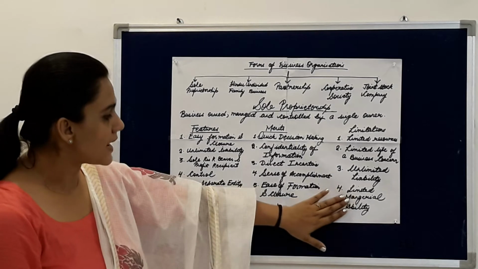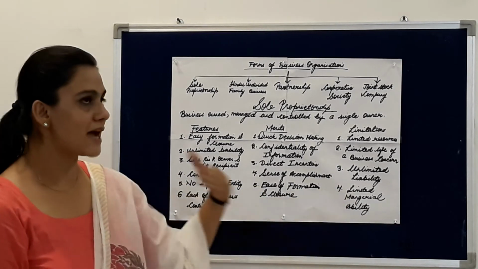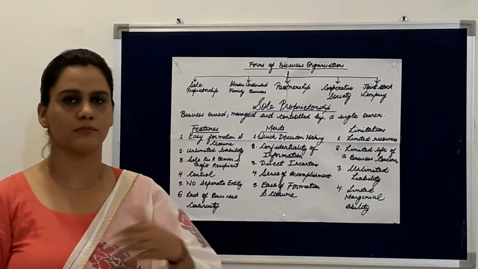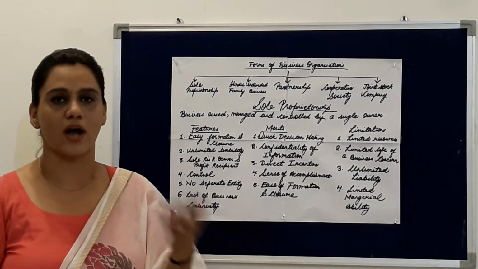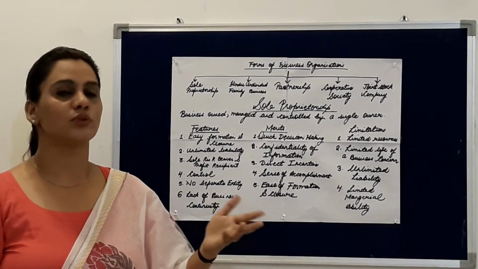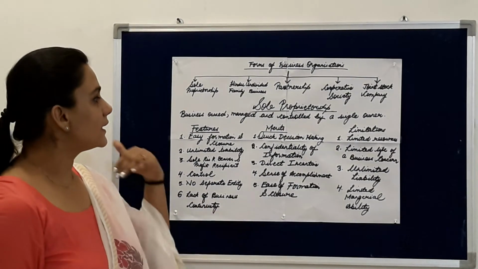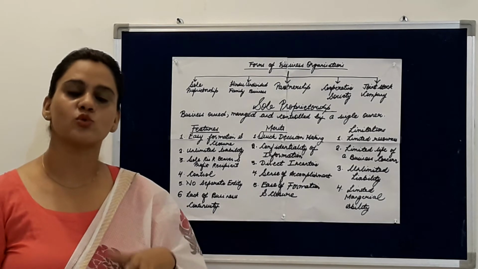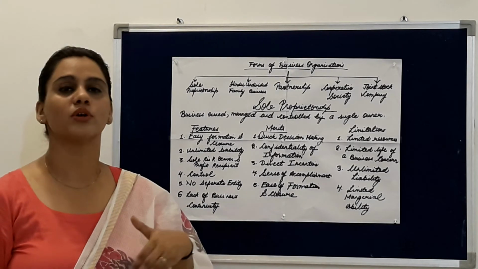Last is limited managerial ability. Limited managerial ability means, first of all, we know that in order to start a business, it's not required that we have to take any degree. And basically those people who come into sole proprietorship want to get self-employed.